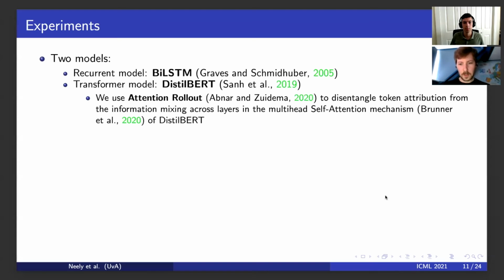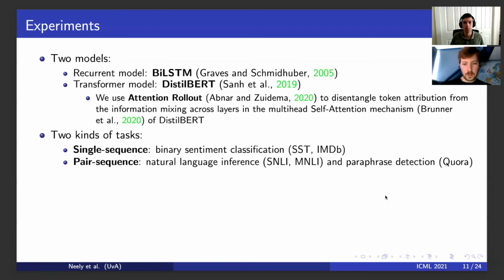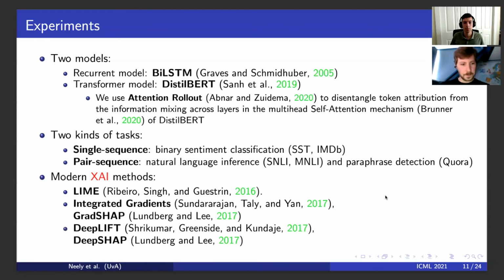This method is employed in a number of configurations. We use 2 models, a BiLSTM and a DistilBERT. For the DistilBERT model, we use attention rollout to obtain token-level attribution of the model's predictions. We have 2 kinds of tasks, single sequence and pair sequence classification, and we have 5 datasets between them. In our experiments, we include LIME, integrated gradients, and DeepLift, as well as 2 SHAP approximations, GradSHAP and DeepSHAP.